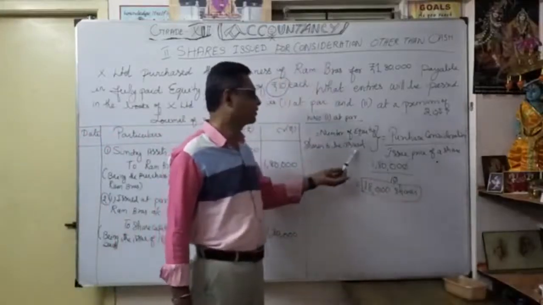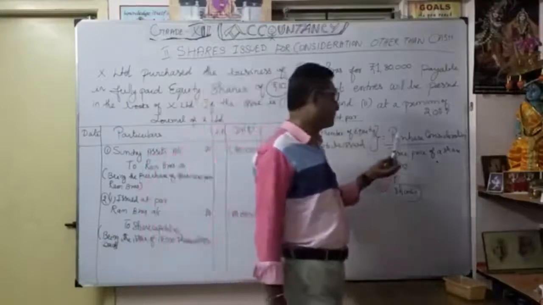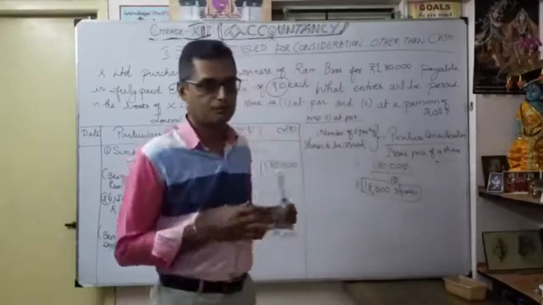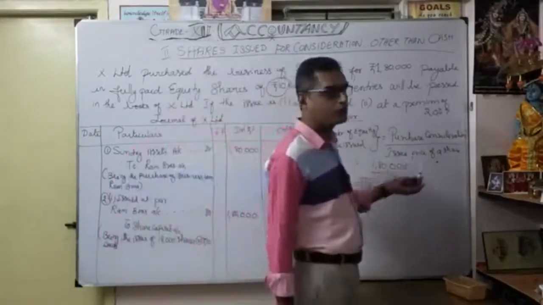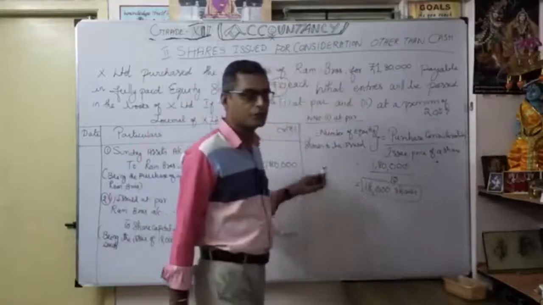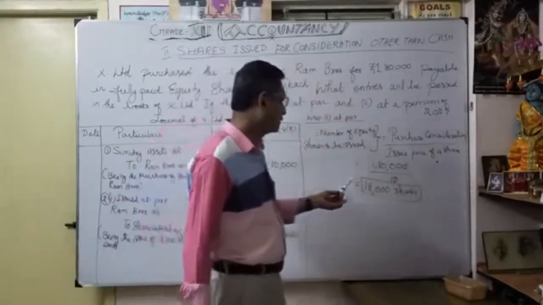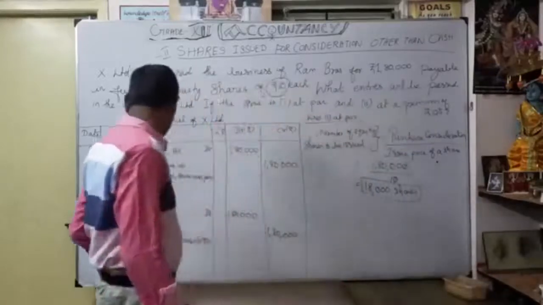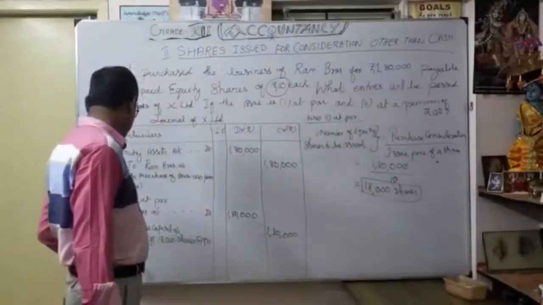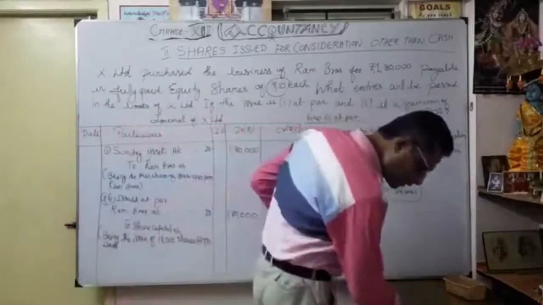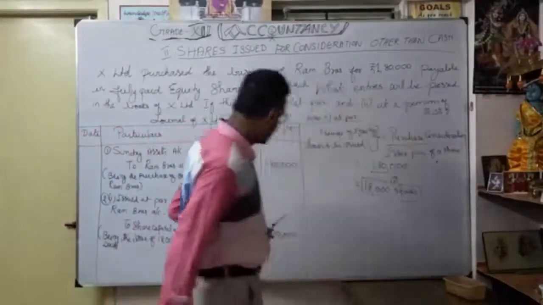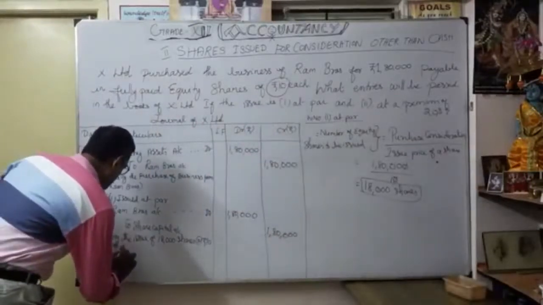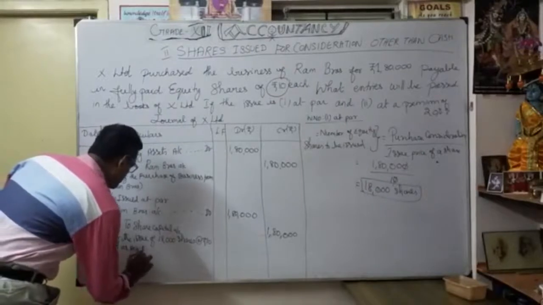For that we have to do working notes, very important. Number of equity shares to be issued: purchase consideration divided by issue price of the share. That is a very important formula. Once you arrive through the formula, we get how many shares are going to be issued. For the purchase of 1,80,000 we issue 18,000 shares at the rate of 10 each as per the vendor.